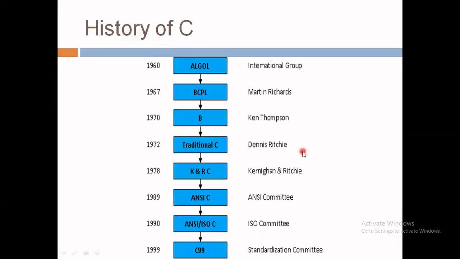The features of that C language were derived from an earlier language called B. Here we can see from this diagram, in 1970 the B language was invented by Ken Thompson, and some of the features of B language were derived in C language. B is actually a higher version of BCPL, the Basic Combined Programming Language, which was invented in 1967 by Martin Richards.